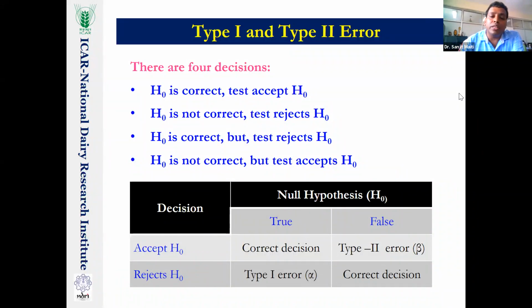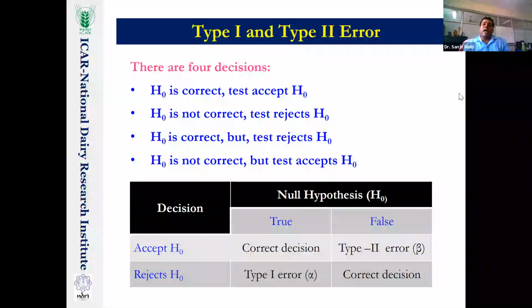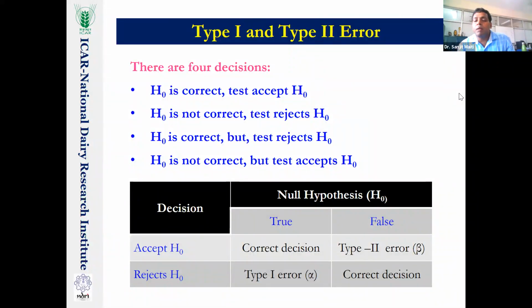So this error, when my null hypothesis is correct but we reject it, is called the type 1 error. Sometimes it is the alpha, that level of probability. Almost every time in exams it has been asked: to which do we call alpha, to which do we call the type 1 error, and to which do we call the type 2 error. The type 2 error is just the opposite: the fourth decision, where the null hypothesis is not correct but we accept it.